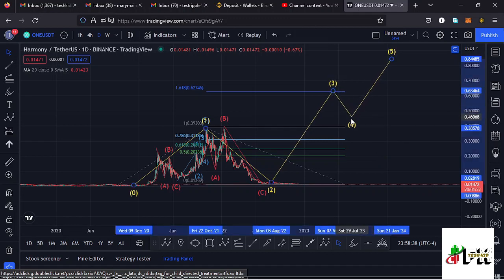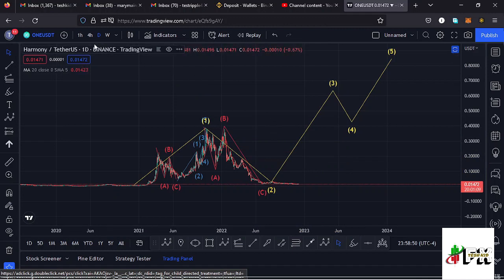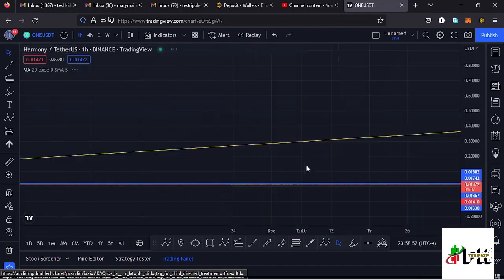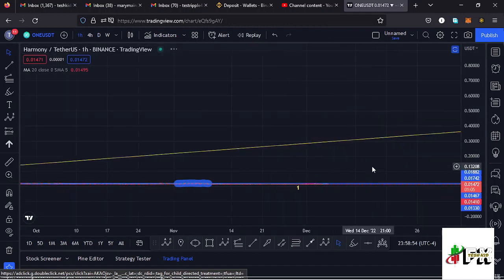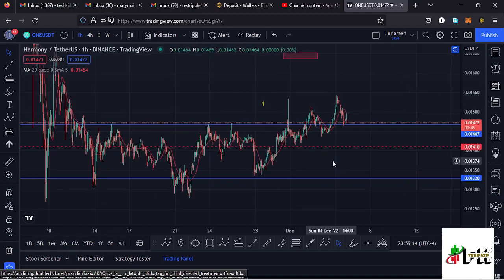And once you see the formation of that wave 3, that will be giving us an all-time high here on the HARMONYONE chart, before we see a bit of a retracement, then continue pushing even higher in the formation of that wave 5 to the upper side. And jumping to the 1 hour chart for further analysis, and also give you the short-term scenarios that I expect to play out. Here on the 1 hour chart, after making our low at around the $0.012 mark,